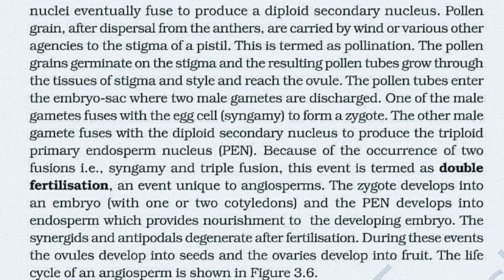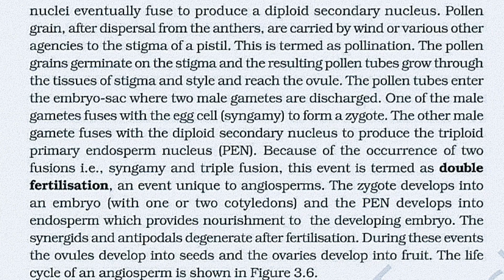One of the male gametes fuses with the egg cell to form a zygote, that is syngamy. The other male gamete fuses with the diploid secondary nucleus to produce a triploid primary endosperm nucleus, that is PEN. Because of the involvement of two fusions, this event is termed double fertilization, an event unique to angiosperms.